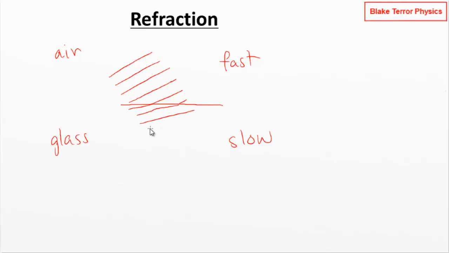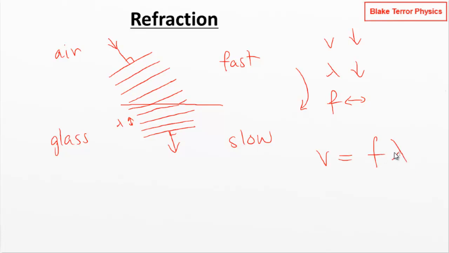And then when everything is now moving in the glass, it's moving in a different direction. Our normal to the wave fronts here is in that direction, and our normal to the wave fronts here is in that direction. So it's changed, it's bent. And it's also changed the wavelength. Remember, the wavelength is the distance between the wave fronts. It's not the length of these lines, it's the distance between them. The wavelength would have shortened because the frequency doesn't change, that stays the same. Our velocity has dropped, so our wavelength must drop when we move into the slower medium, because remember, the velocity is the frequency times the wavelength. So this is the effect that we're seeing here.